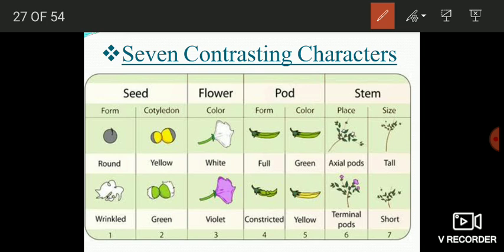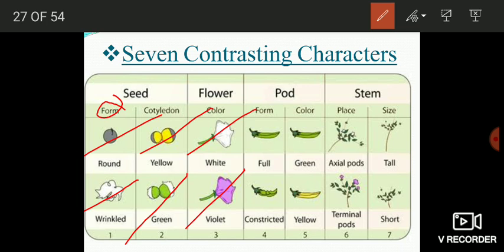The first one is the form of seed, I mean the appearance of seed. Some plants produced round seeds, some produced wrinkled seeds. Some had yellow cotyledons, some possessed green cotyledons. In some plants, flowers were white, while in others they were violet. The pods of some plants were full, and in others they were constricted.